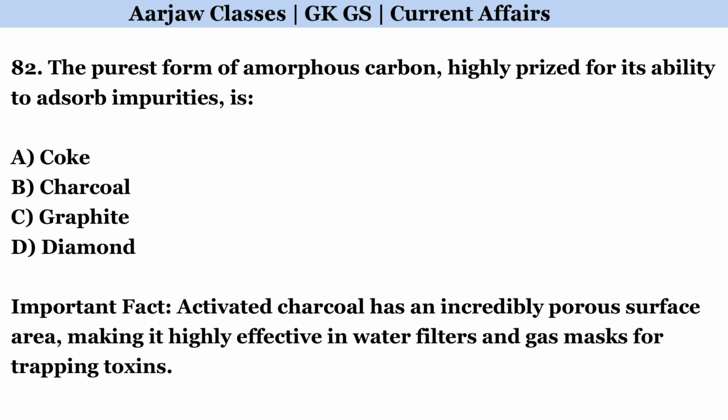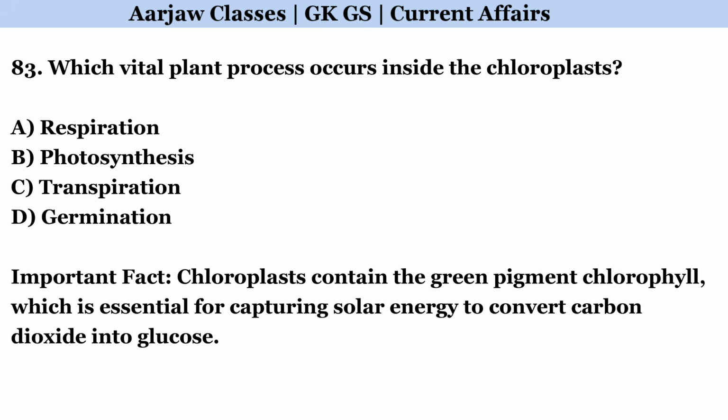The purest form of amorphous carbon, highly prized for its ability to absorb impurities, is? Correct option is B. Charcoal. Which vital plant process occurs inside the chloroplasts? Correct option is B. Photosynthesis.